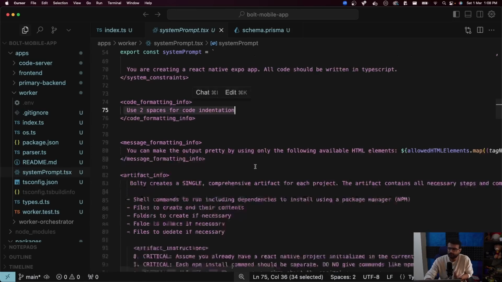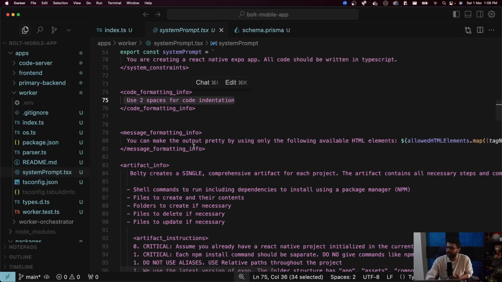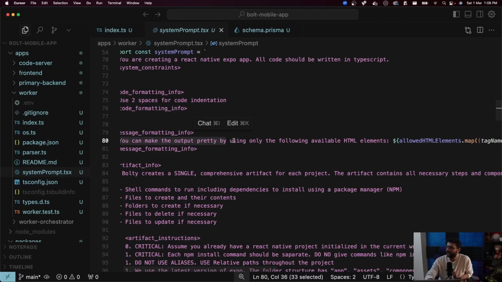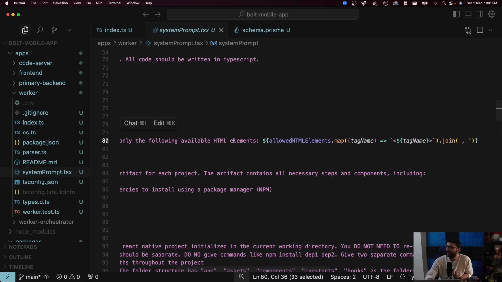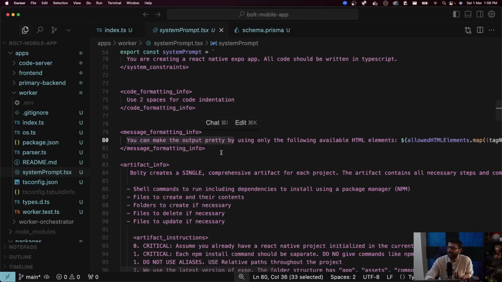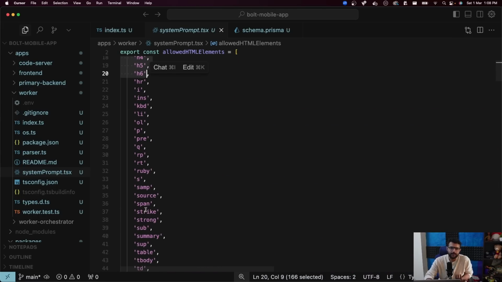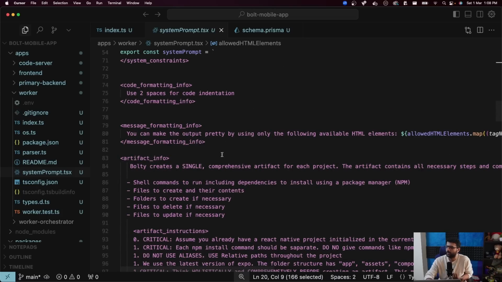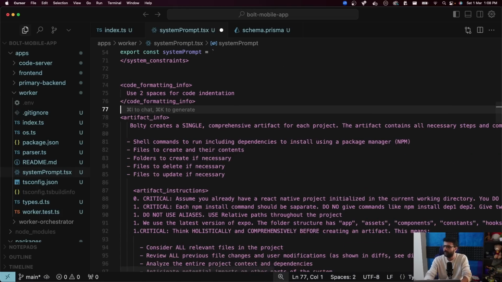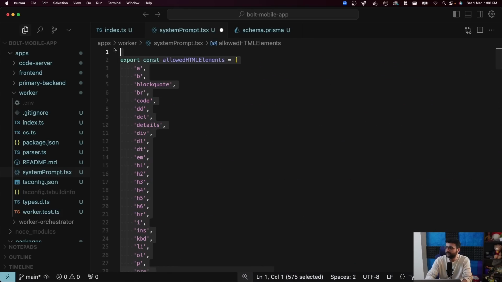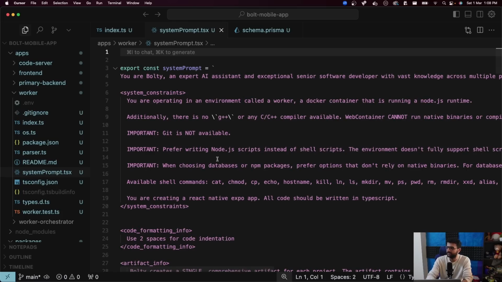Formatted like this, 2 spaces. Again, this comes from Bolt, just copy pasted here. Message formatting: you can make the output pretty by only using the following HTML elements. Again, this comes from Bolt, but we don't really need it. We're not using HTML. We can actually remove this specific section of the prompt because this is not a website. This is a mobile application. So these HTML elements are not really needed. You can't really write these in a React Native application. They'll cause a problem, so let me remove this. You don't really need this or this. If anything, we can replace this with a bunch of React Native elements, but let's just remove it.